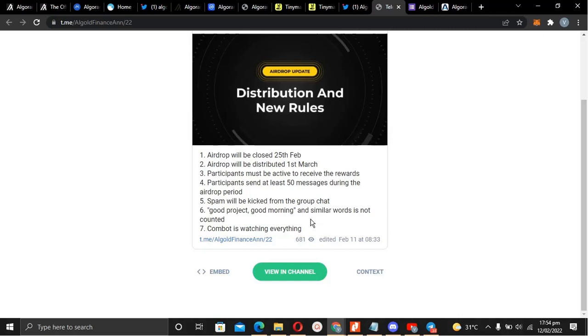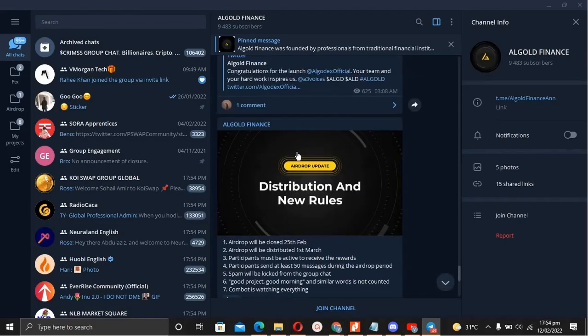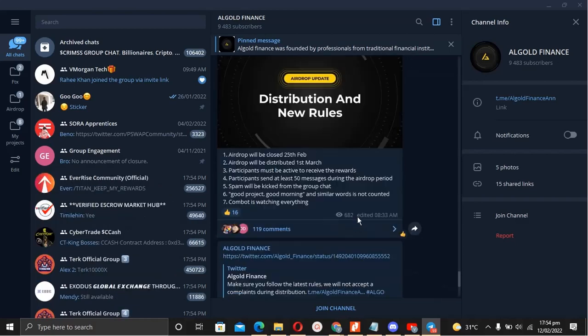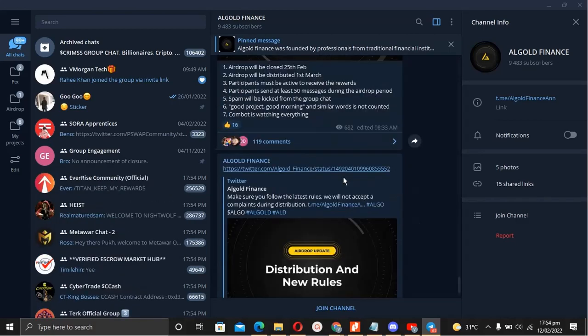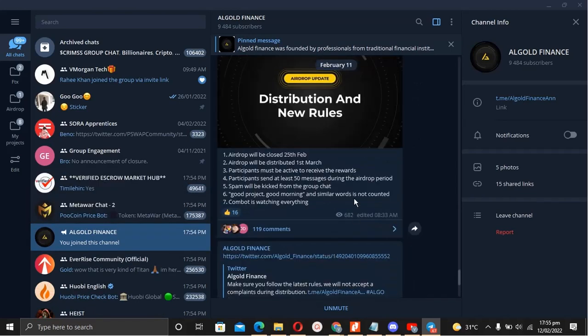So as you can see, these are the rules. They are watching. Combot is watching everything. So if you want to be eligible for this airdrop, do all of this. Very importantly, join the airdrop group and channel and stay active.